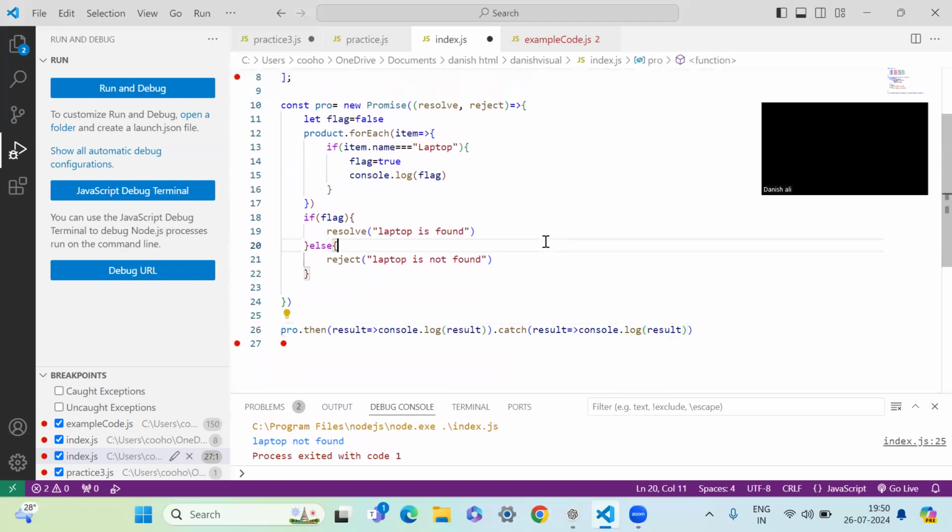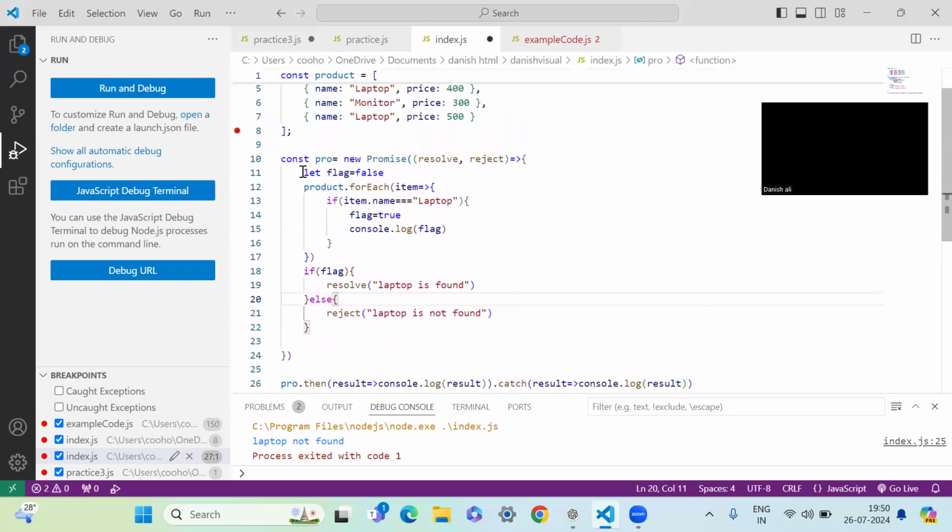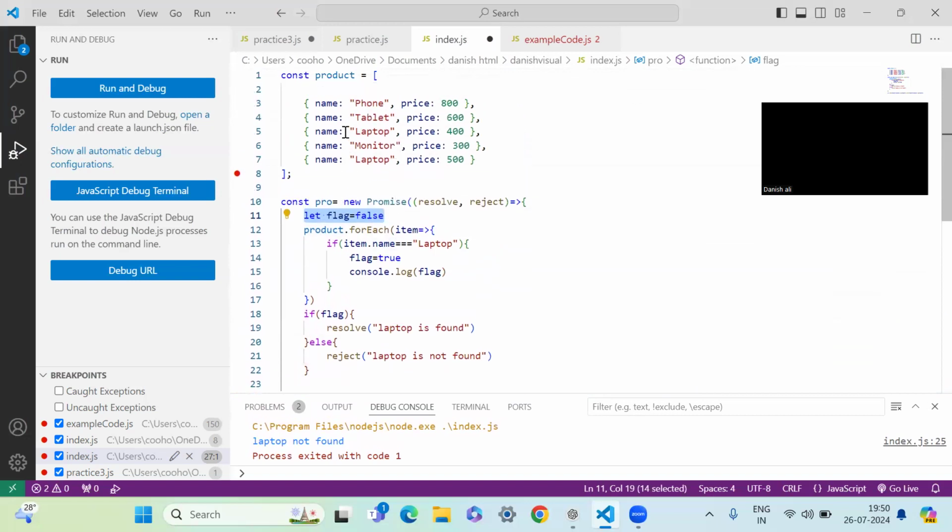In this code, what I've done is that first we put the flag to false. Okay, so what's happening over here is that the item, that means each of the items, we have got this first, second, third, fourth item. This whole thing is an item now. You want to call it an element, the whole thing becomes an element. If you call this whole thing A, the whole thing becomes an A. So whatever you pass as the parameter over here, it becomes the same thing. Now, A dot name, that means the whole thing dot name.